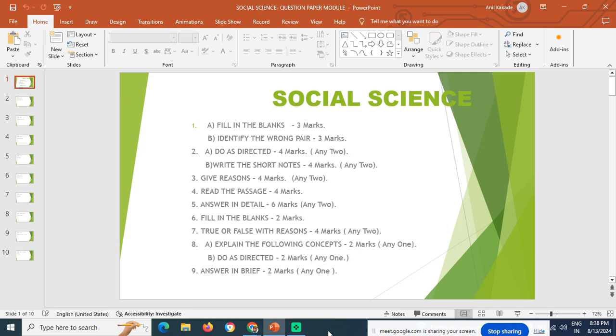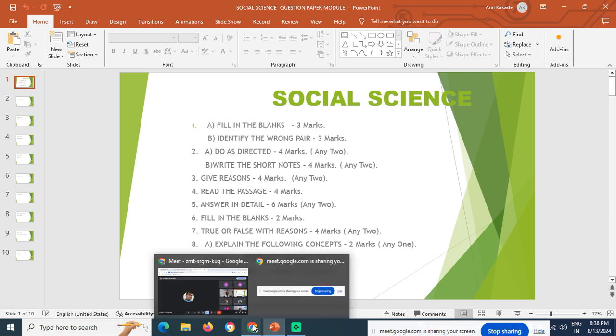The first question in the question paper is fill in the blanks. The marks given are 3 marks. Some students only write the answer, which is wrong.